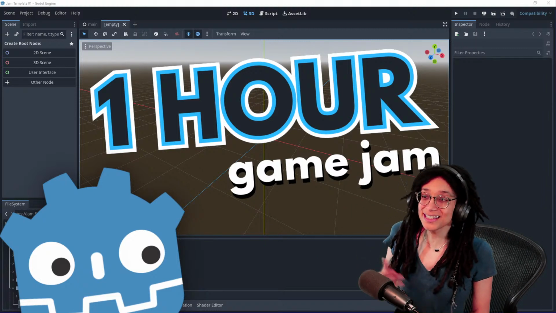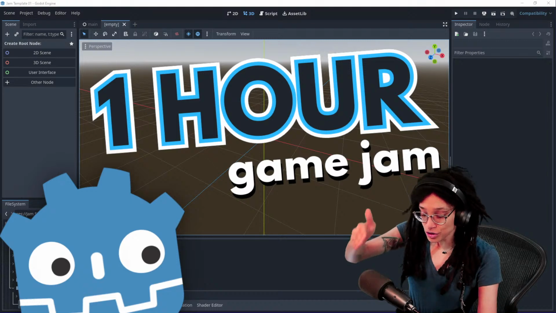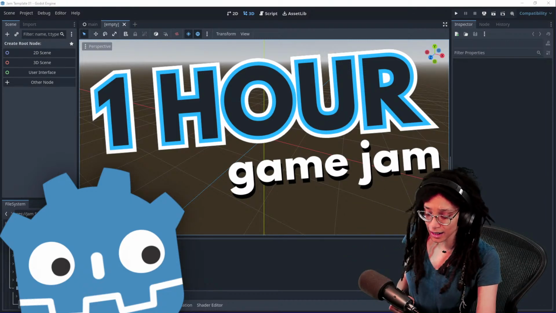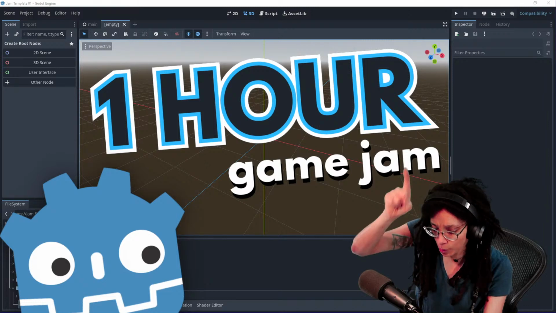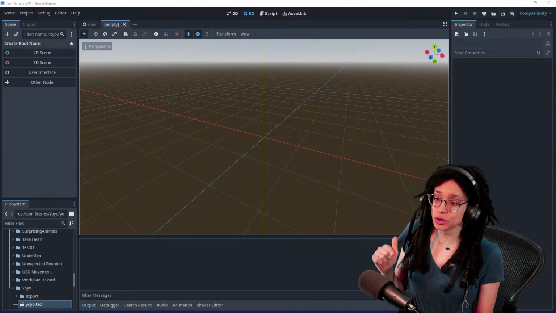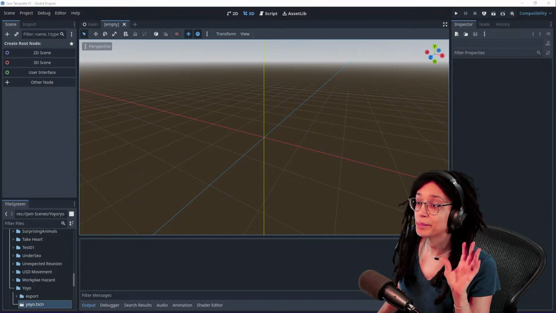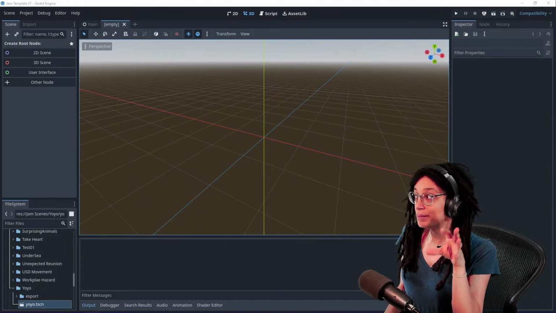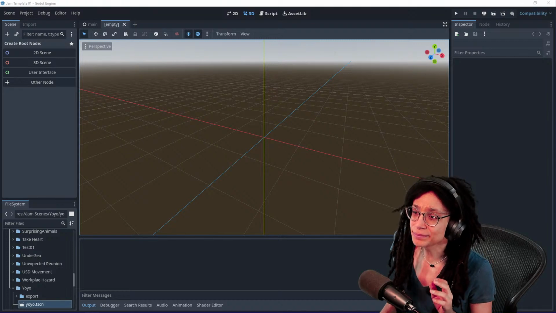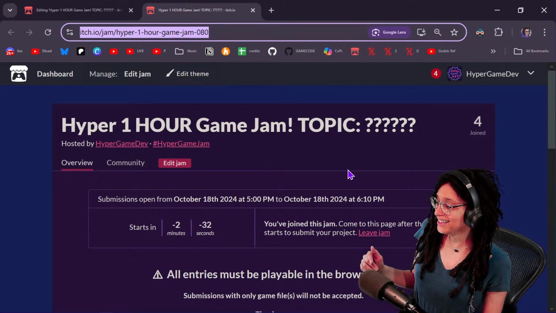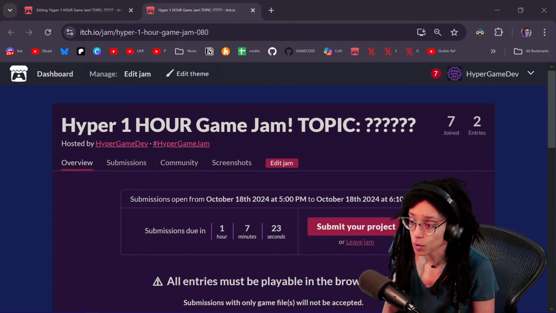So yeah, what is this game jam? What the heck is going on? I'm going to use Godot. You can use any engine that you want if you're joining along with me. However, the most important rule is I have to be able to play the game, because I'm going to play it on stream. I have to be able to play it in the browser. So you have to be able to embed it as an HTML file. You know what I mean? You'll probably figure it out. There are some instructions on here if you want to know a little bit more about how all that works.